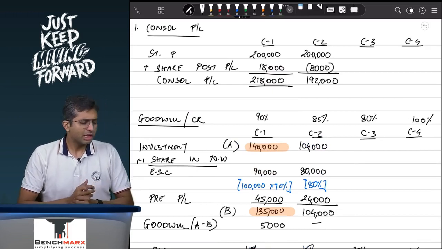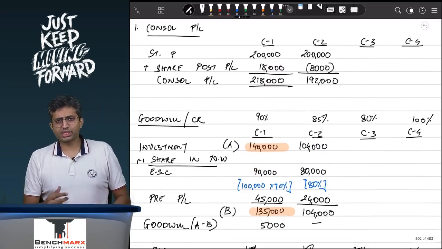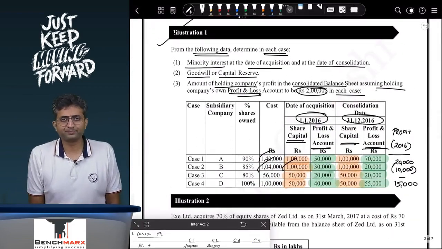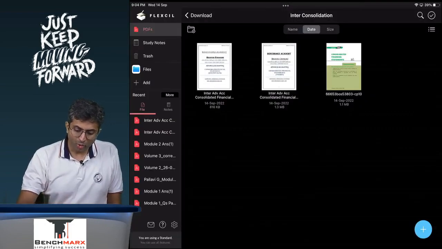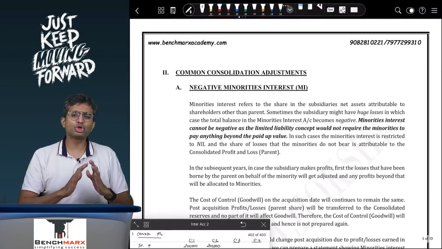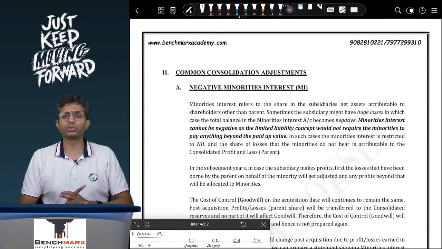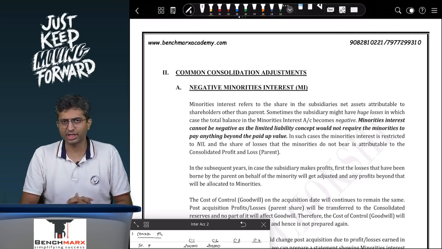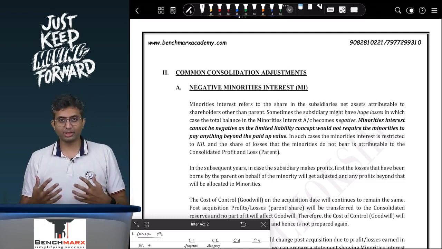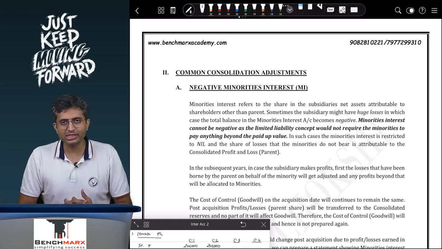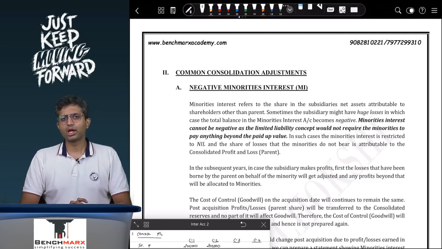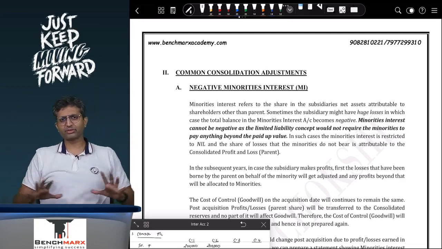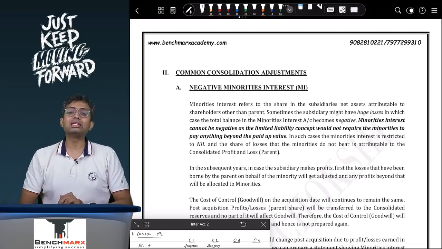Okay, so this is absolute basics. You can even refer the same sum that is there in the study material as well. Now when we proceed further in consolidation, there are two parts of consolidation actually. If you were to prepare the consolidated balance sheet, there can also be questions of consolidated P&L, and we will study that as well. But first, the more tricky part, the elephant in the room, the big part is the consolidated balance sheet. Now when we are looking at consolidated balance sheet, you first need to be accustomed with the process that we have done, and second is key adjustments.